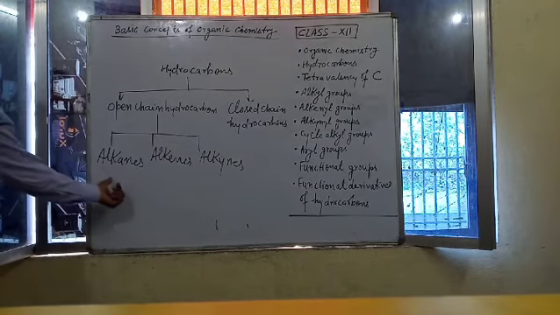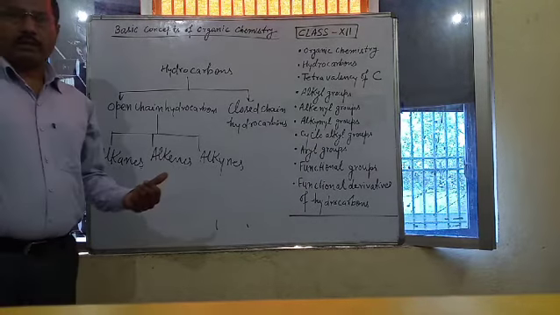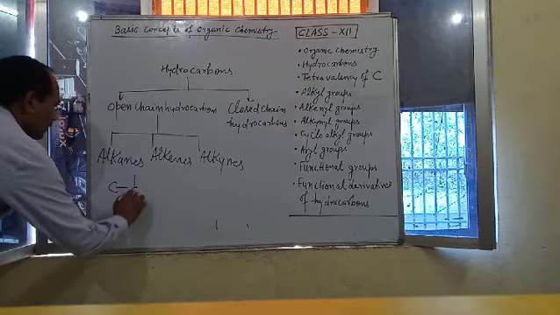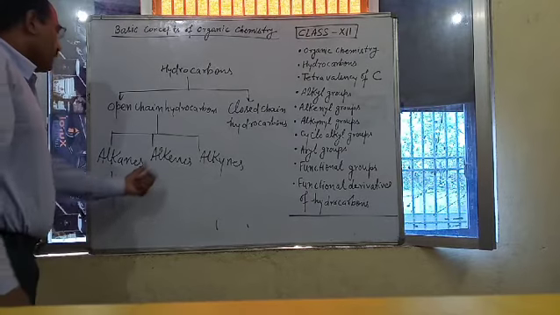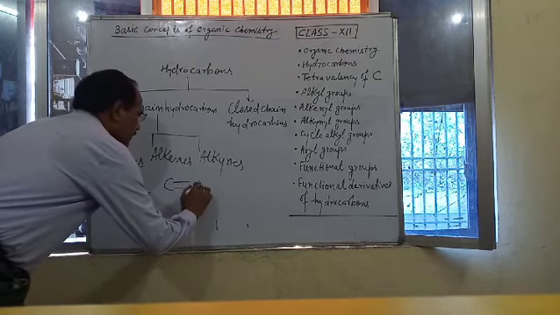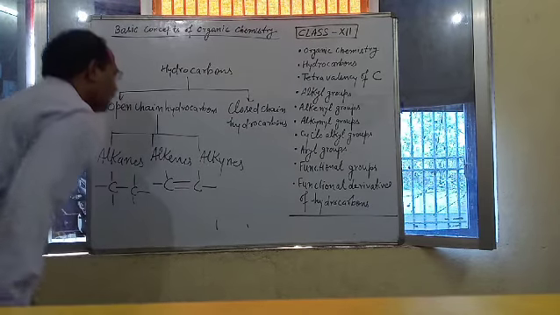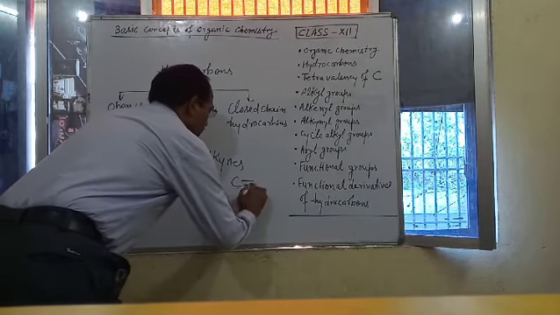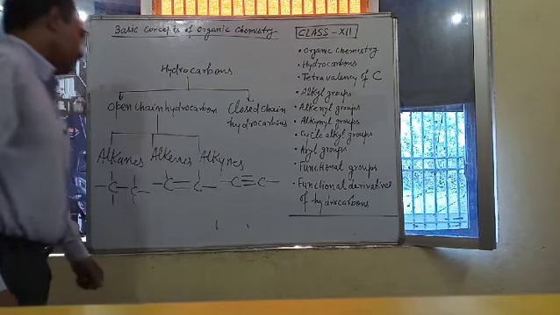In case of alkanes, carbon forms only single bonds like this. In case of alkenes, it forms double bond as well as single bond. And in case of alkynes, it forms triple bond and single bond.